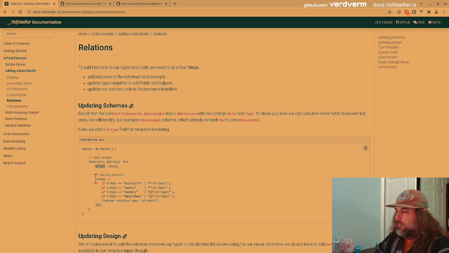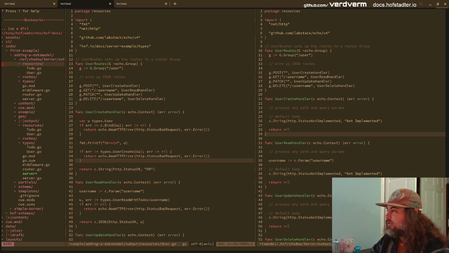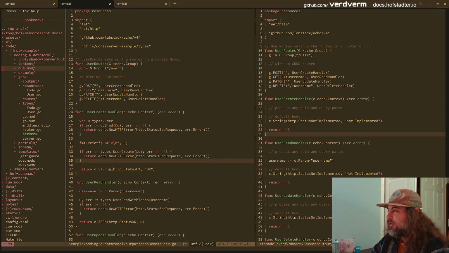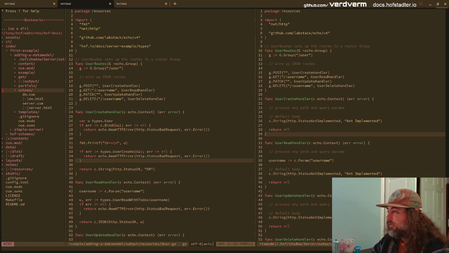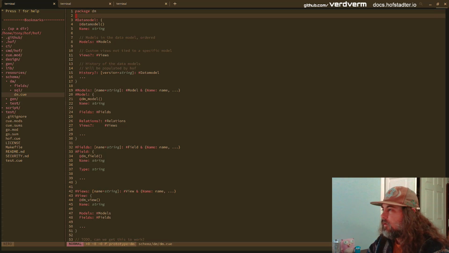And then, well, I guess we also need to look at this. Maybe I should just jump into here. If we look at our schema, right, we have this data model schema and then the schema, right?